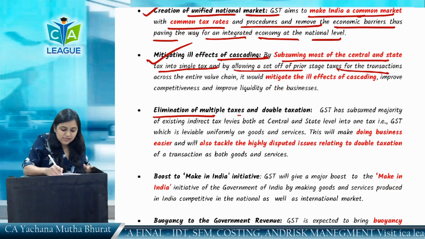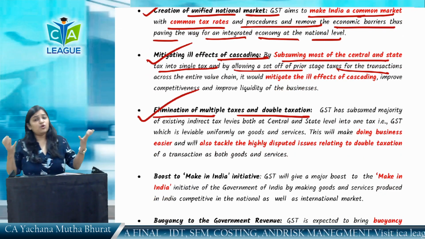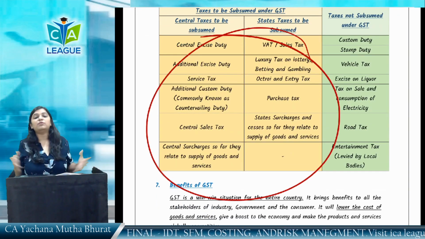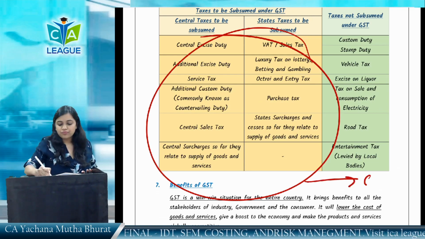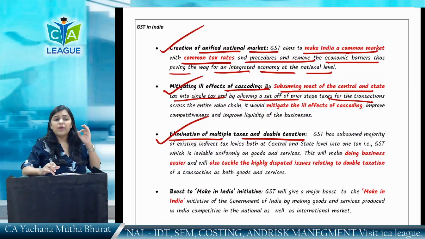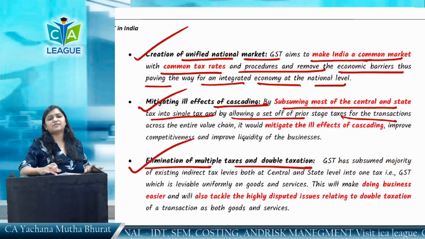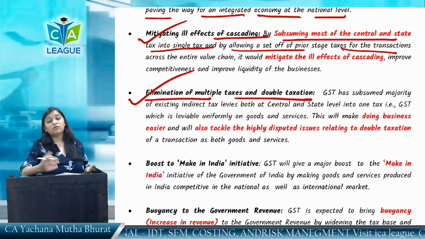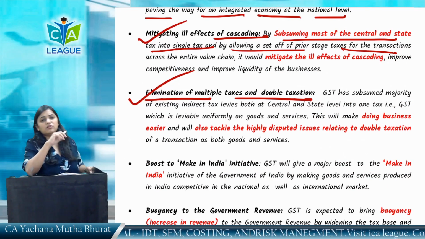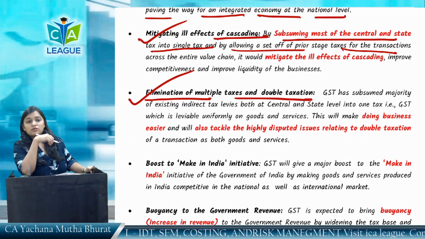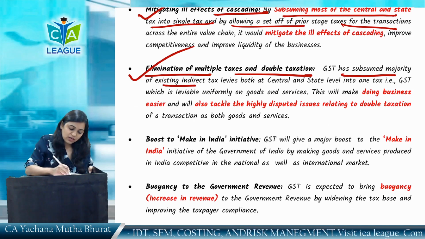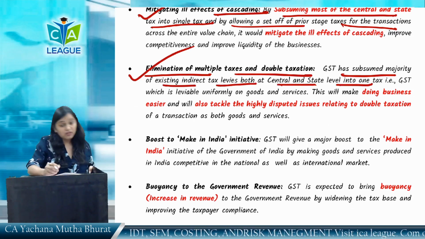Elimination of multiple taxes and double taxation, as you have seen. So many taxes. See, these all have come under only one tax. What? GST. These all have gone and one GST has come. So there is a very good elimination of multiple taxes and double taxation, like restaurant service, which we have already discussed. Now, no double taxation. There is only one tax, GST. So, now, GST has subsumed the majority of existing indirect taxes levied at both central and state level.